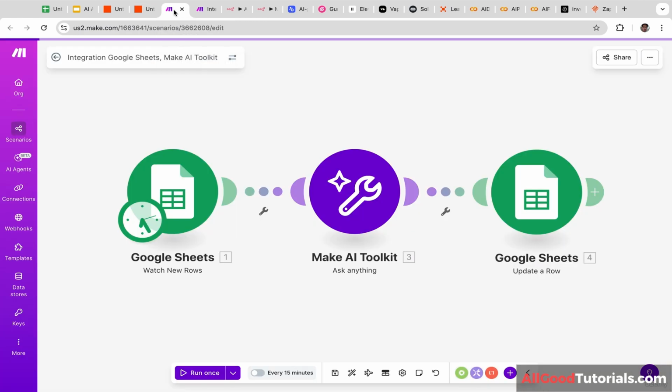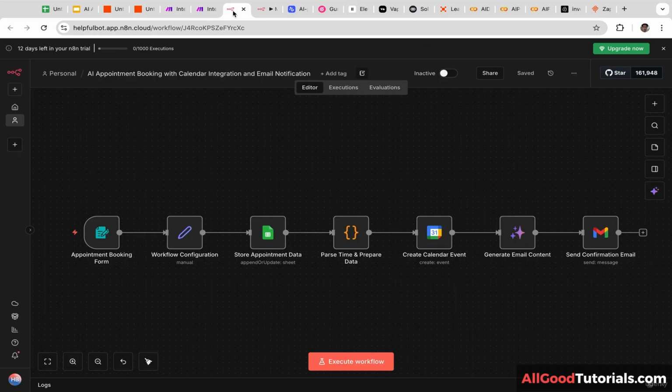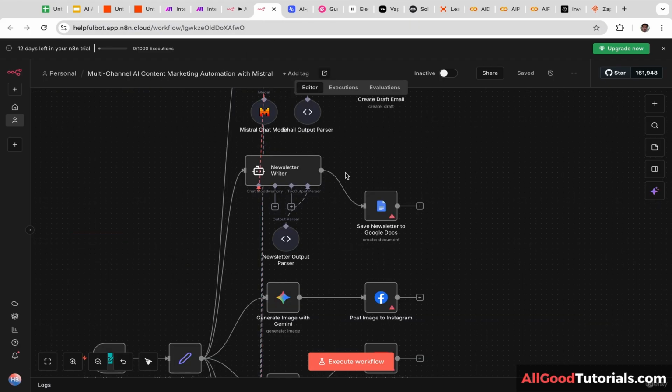In the third project, we are going to build AI expense categorization automations using Make. In the fourth project, we are going to build AI inventory tracker automations using Make. In the fifth project, we are going to build AI appointment booking automations using N8N. In the sixth project, we are going to build AI content marketing automations using N8N.